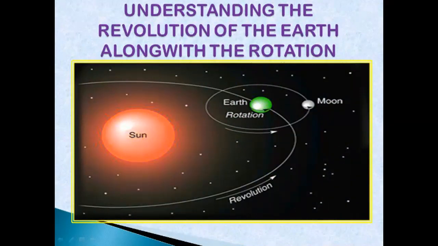You can see the sun over here. You can see the earth over here. The earth rotates. Along with the rotation, it also revolves round. So you can see rotation written over here. You can see the revolution written over here. So the earth rotates and it goes round and round and round, and then it comes back over here, and this cycle goes on. And this particular motion is known as the revolution. You can see the moon over here. This moon, it revolves around the earth.